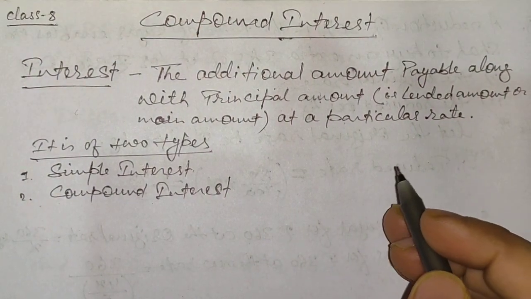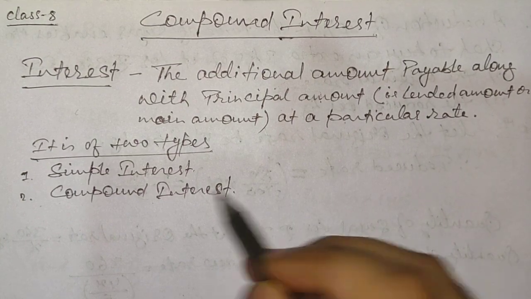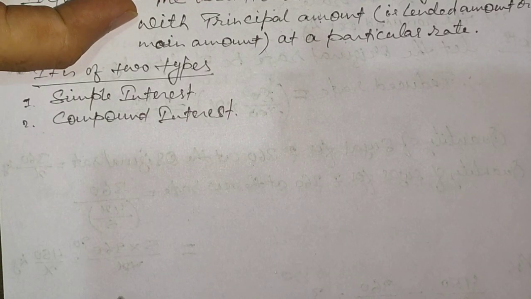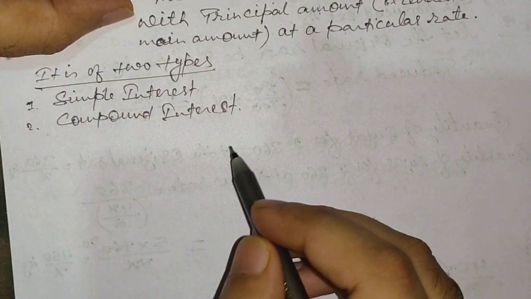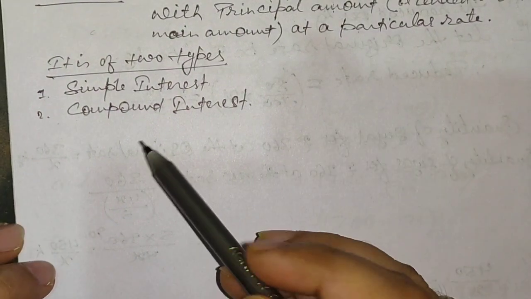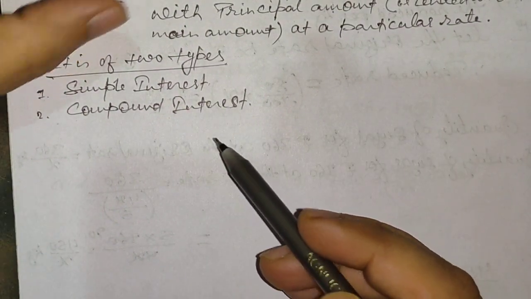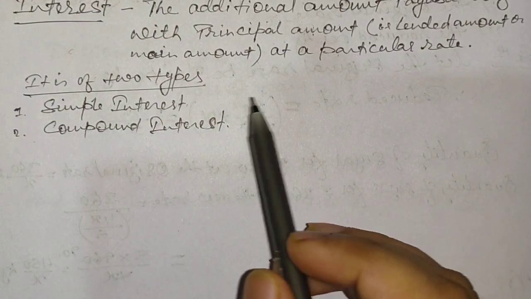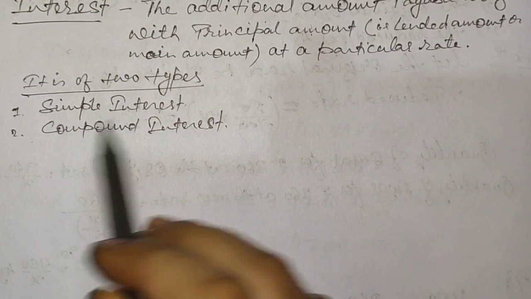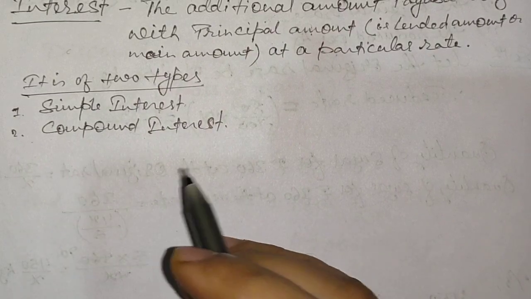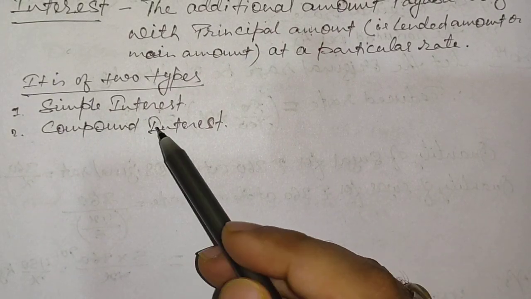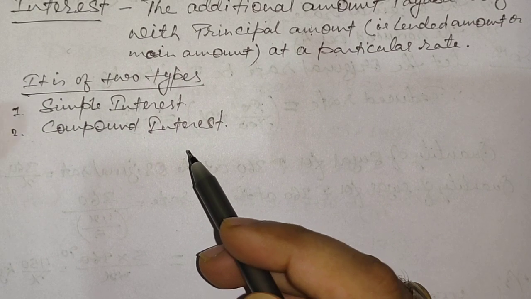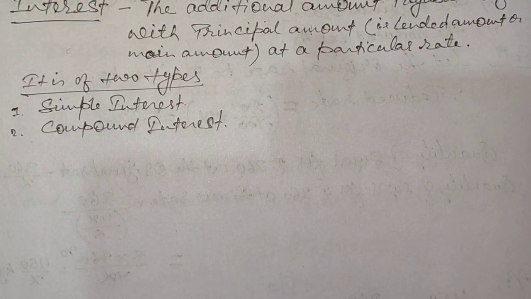Now we need to discuss compound interest in more detail. So let us start the discussion of compound interest. But before starting, obviously we are going to use the same simple interest formula, that is I equals P into R into T by 100, in calculating the compound interest too. But before going through compound interest, I would like to write one basic difference between them. So I'm writing the basic difference and then I'll discuss it with you all.